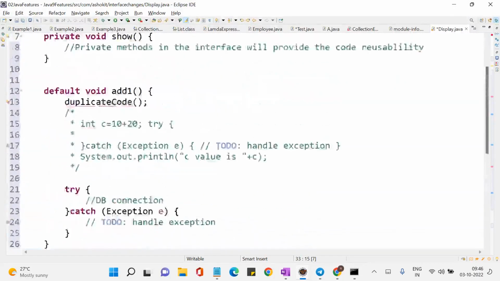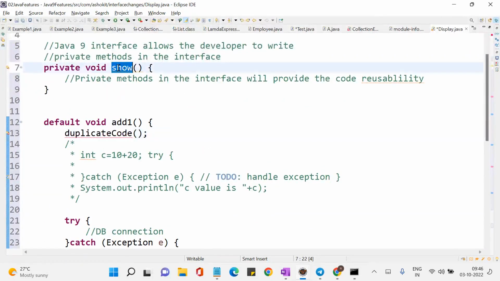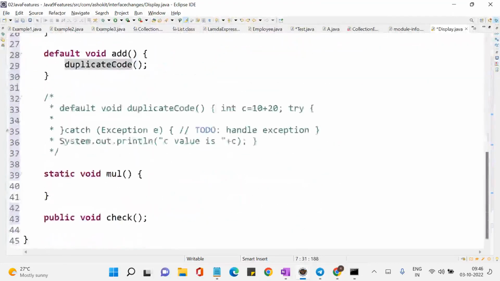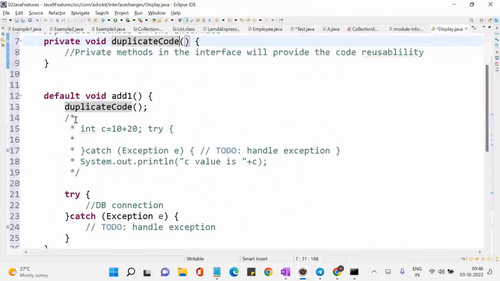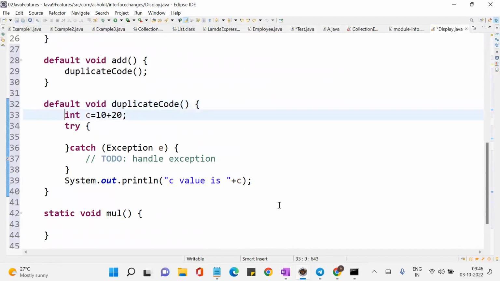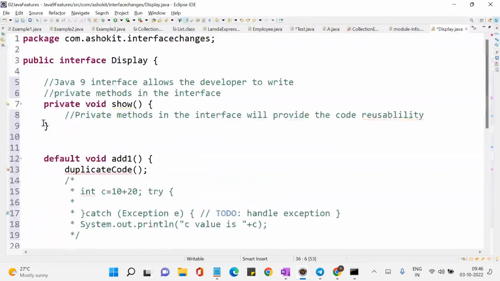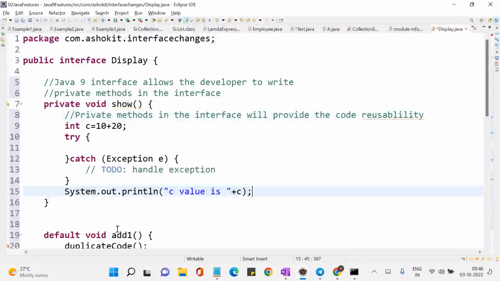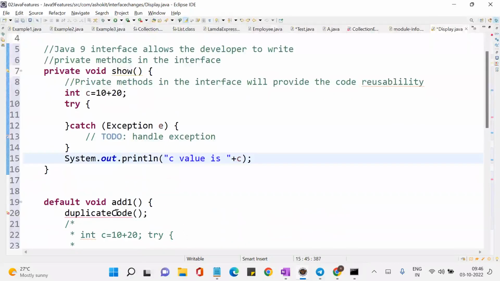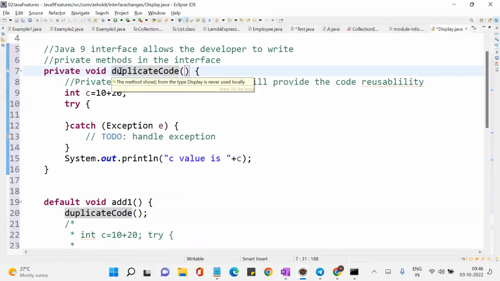Now, instead of this, I have a private method, right? So I assume that I have created a private method. Whatever code I have written in this duplicate method, I'll write it into the private method. Let me cut this and comment this one. Now put this in the private method, and change the private method name to duplicate code. So now where is my duplicate code present? Is it in a default method or a private method? Private method, correct?